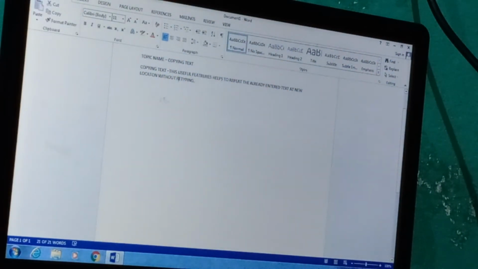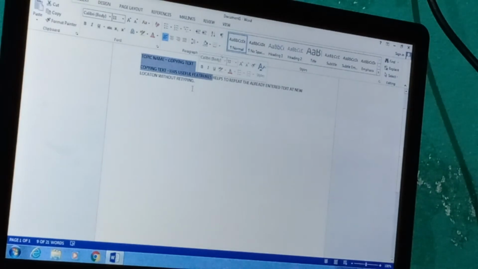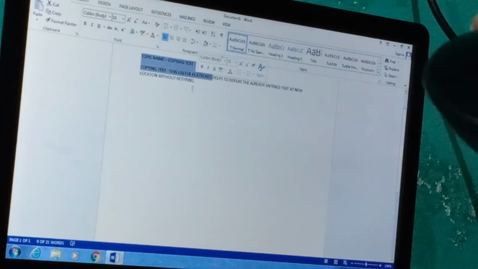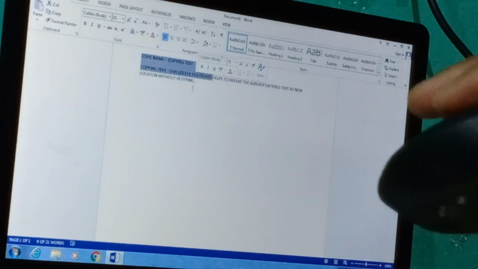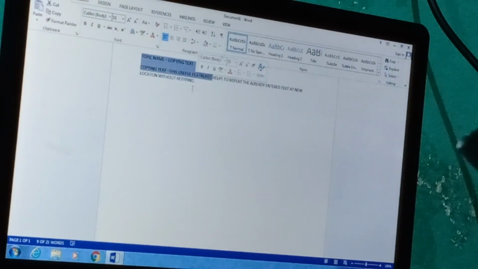You just select the whole sentence. This is the mouse, and this is the mouse left button, and this is the mouse right button. You just drag and select the whole sentence. Without selecting the whole sentence, you cannot copy.